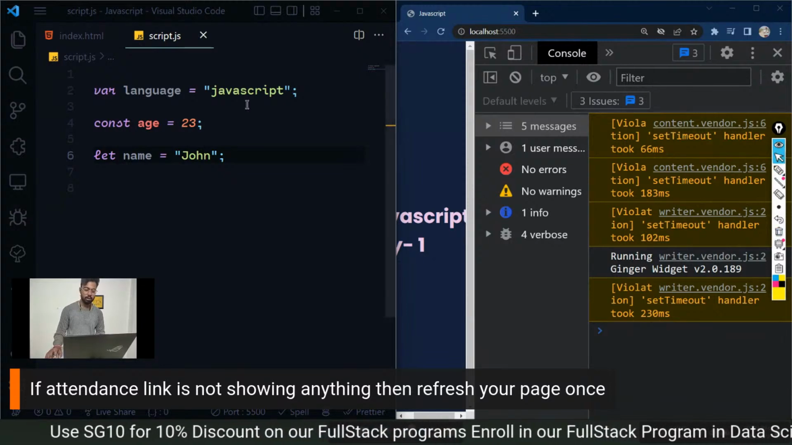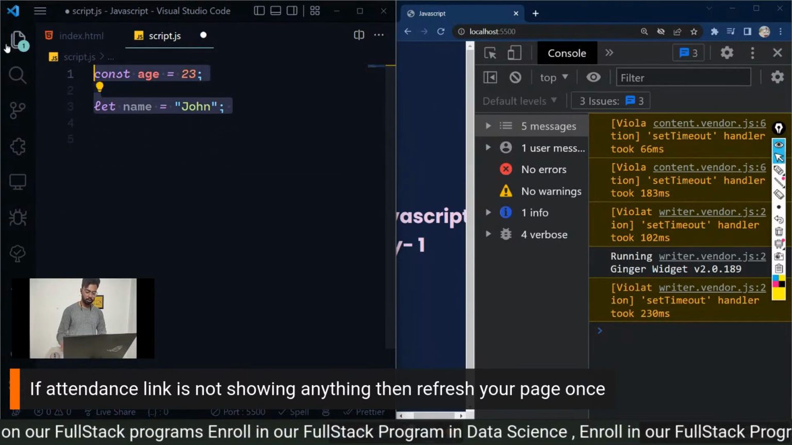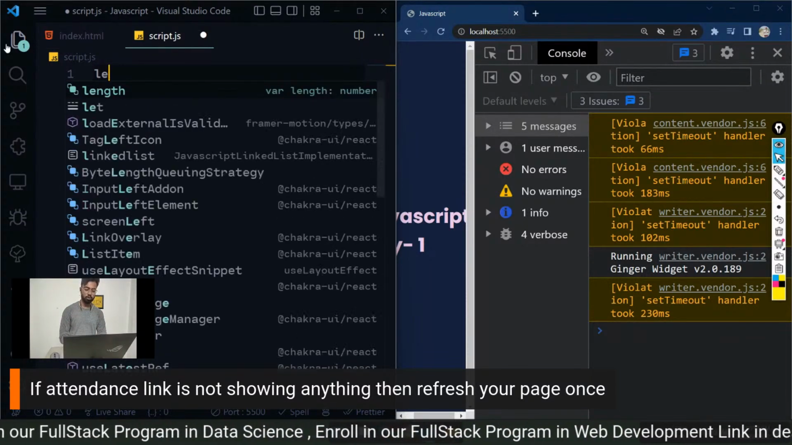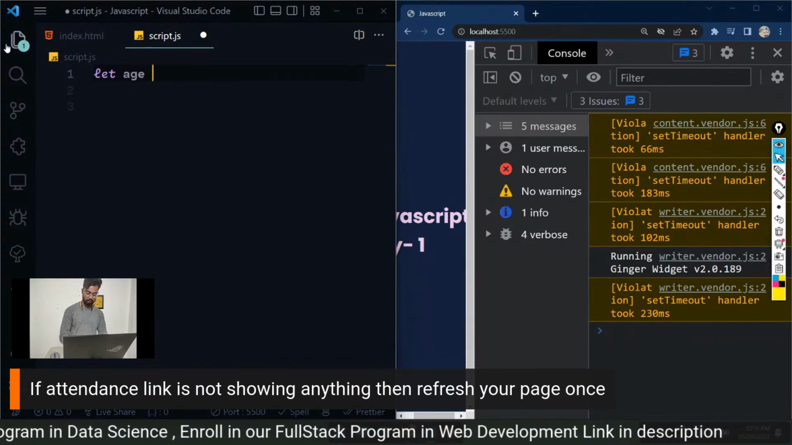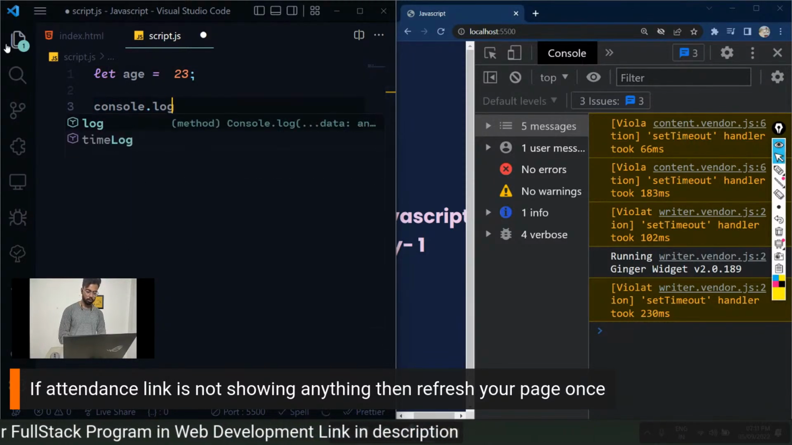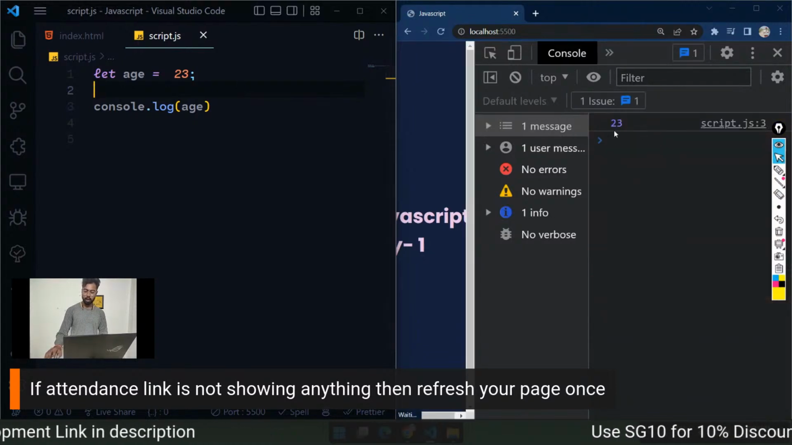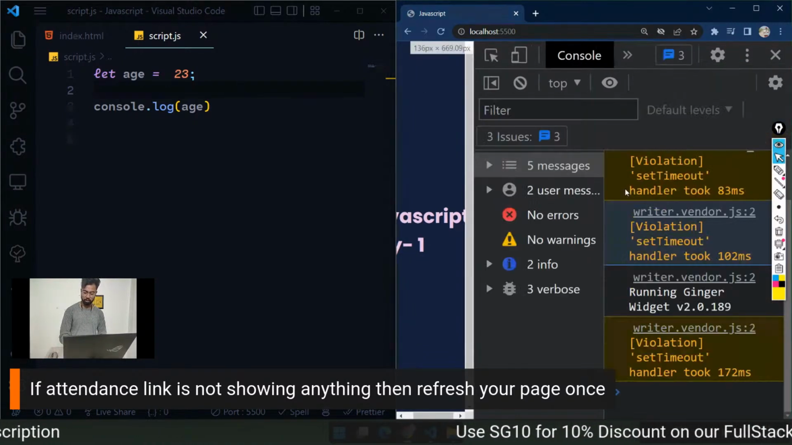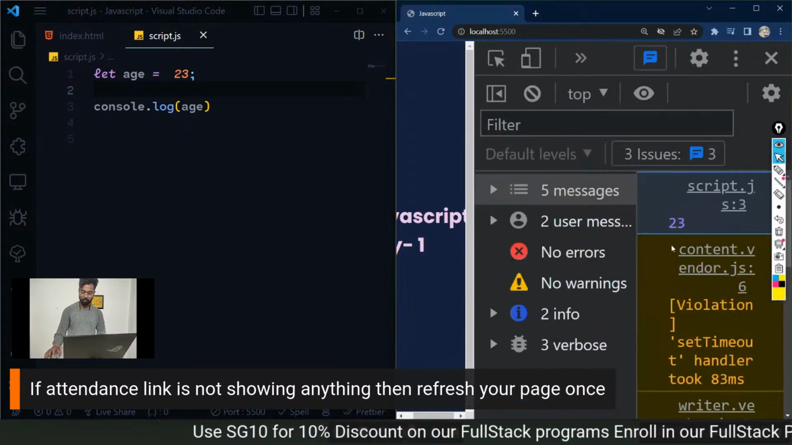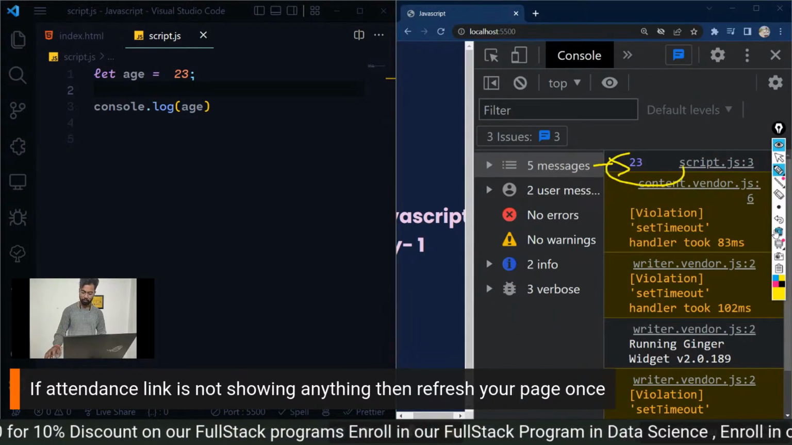And the difference, let me just cover the difference between these two first. Let me use one of the ways to create a variable. I'm just going to use let. Okay, let age is equal to 23. And let me type console.log(age). If I save it, I'm going to get 23 here. Let me increase the size. Okay, here I'm getting 23.